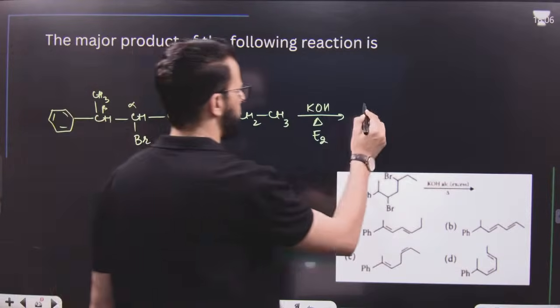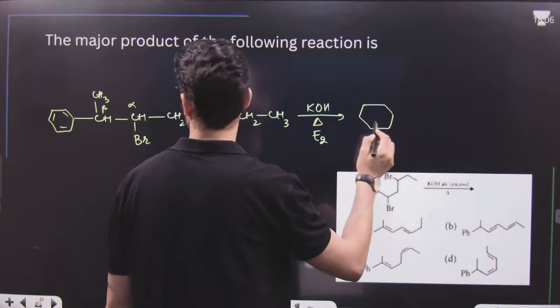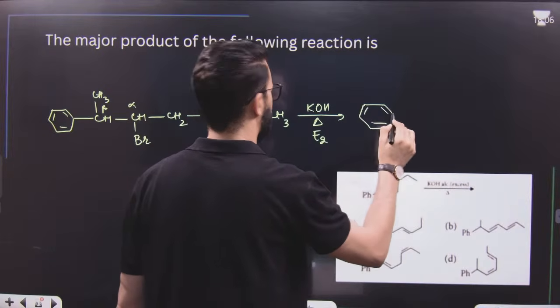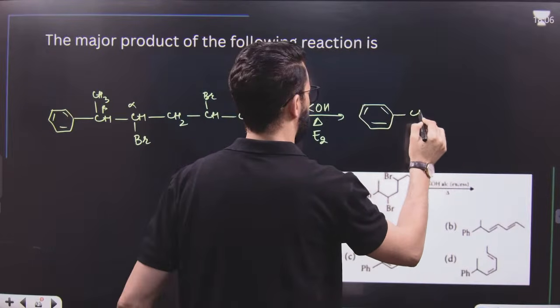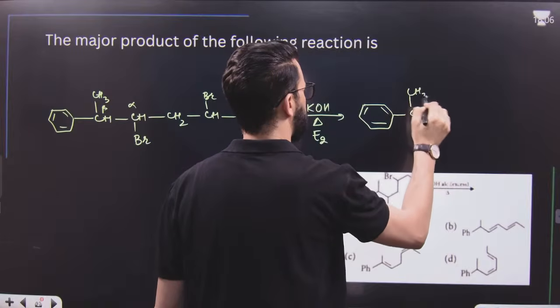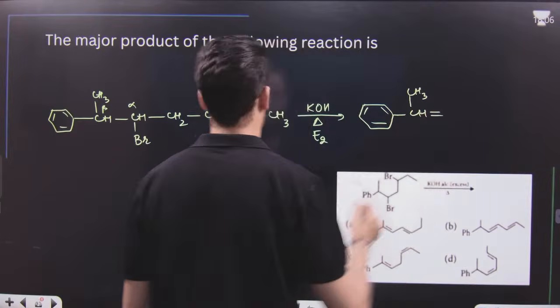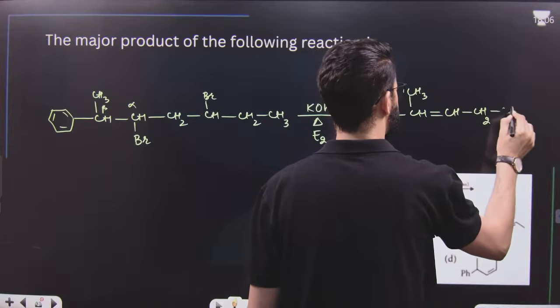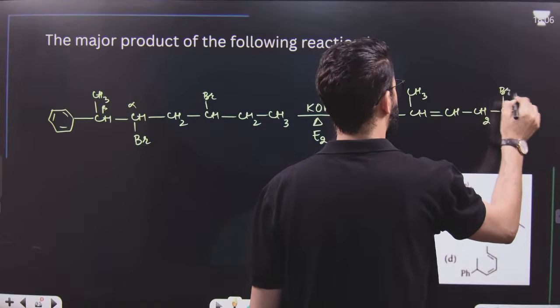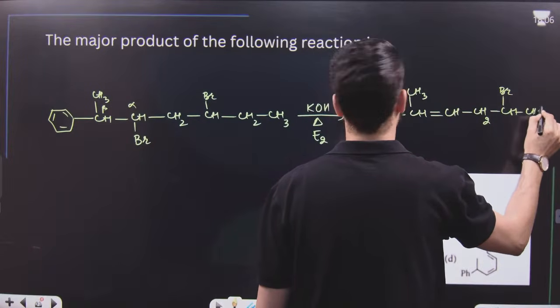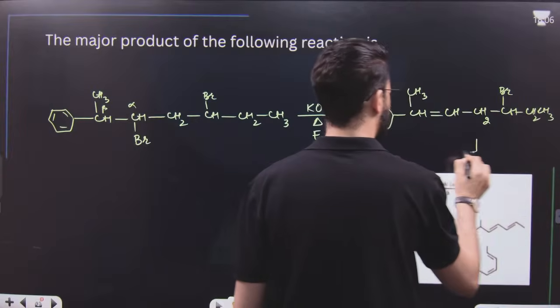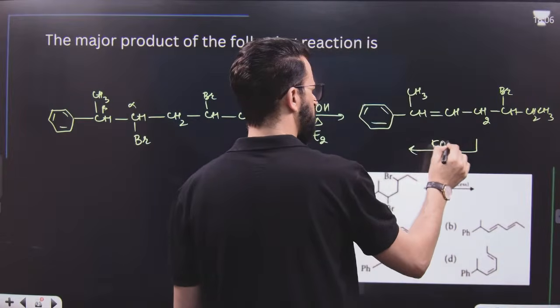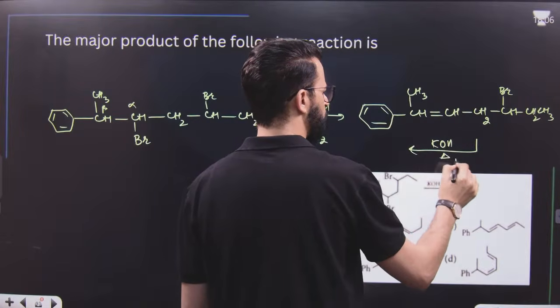First, it will form a double bond over here. So it will be like this: CH, then CH3, then a double bond over here. Then CH, single bond CH2, single bond CH, single bond Br, then single bond CH2, and then CH3. Finally, as KOH is taken in excess, let me do another E2 reaction.